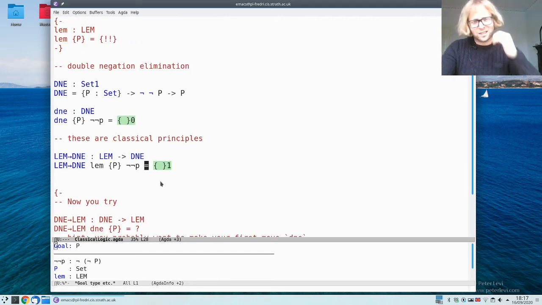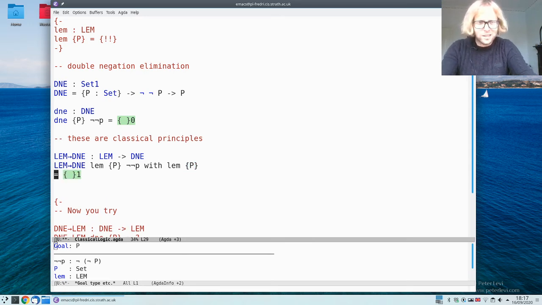Okay, so the way to make this additional case distinction on something else is with the with keyword in Agda. So you can say with, and then here I put an expression. So in this case I want to do lem of P. Then I do a new line, and I can either repeat all of this like this, then I do a vertical bar, and I introduce a new variable which stands for the result of evaluating this expression. And then there's no equal sign on this line, it comes on the next line.